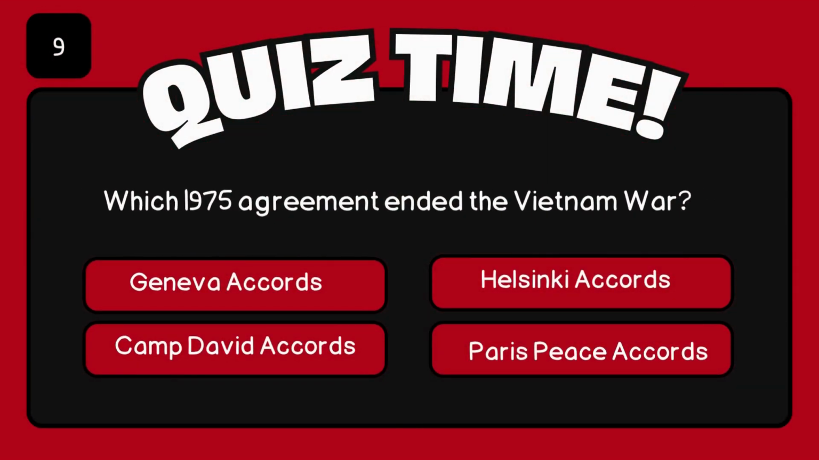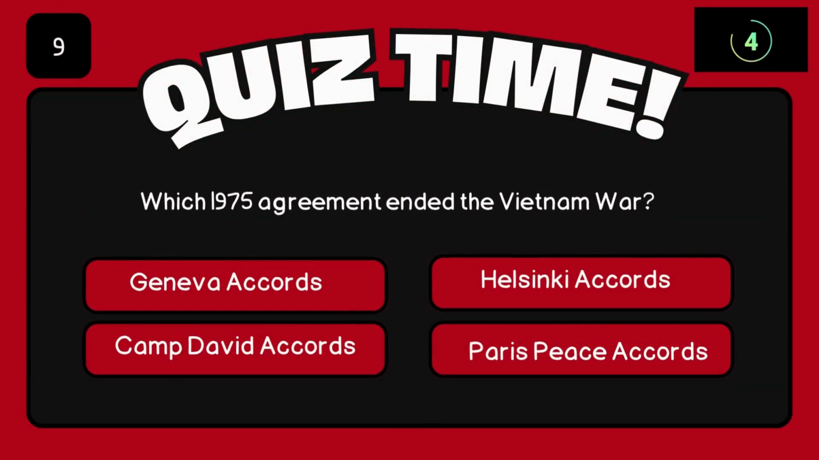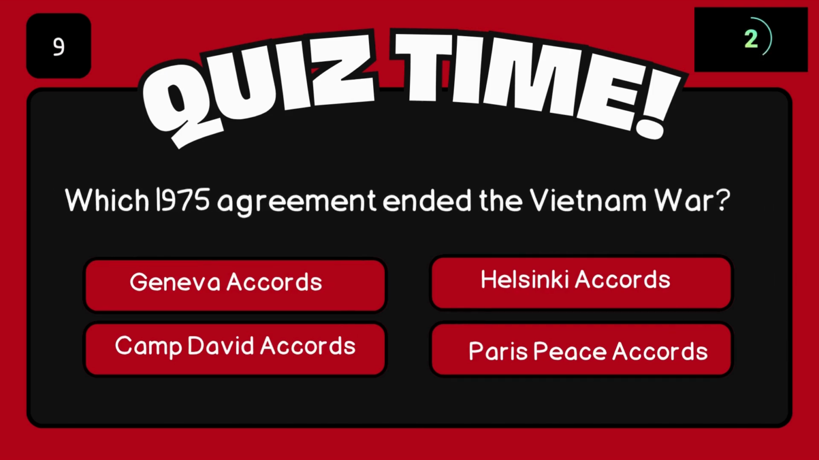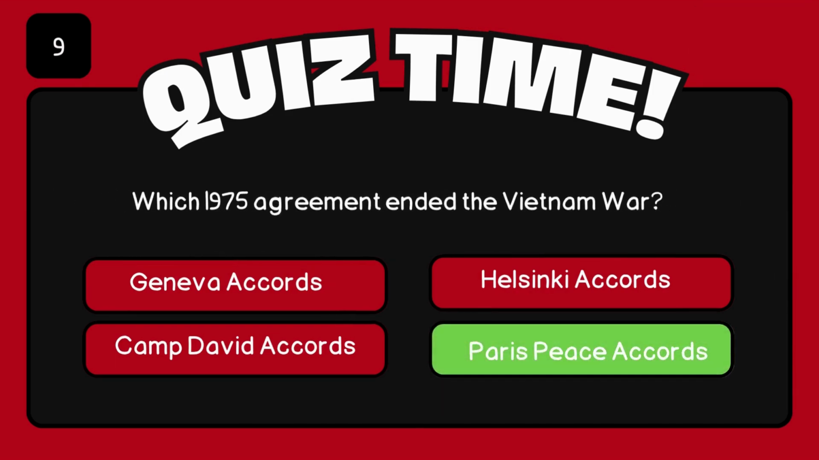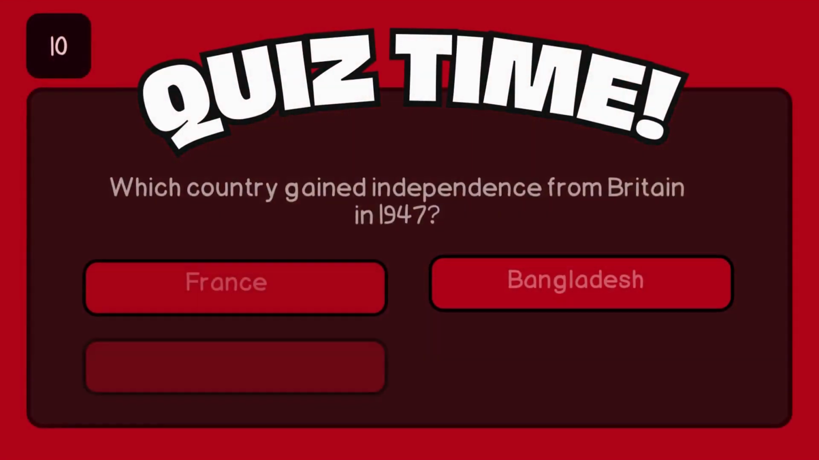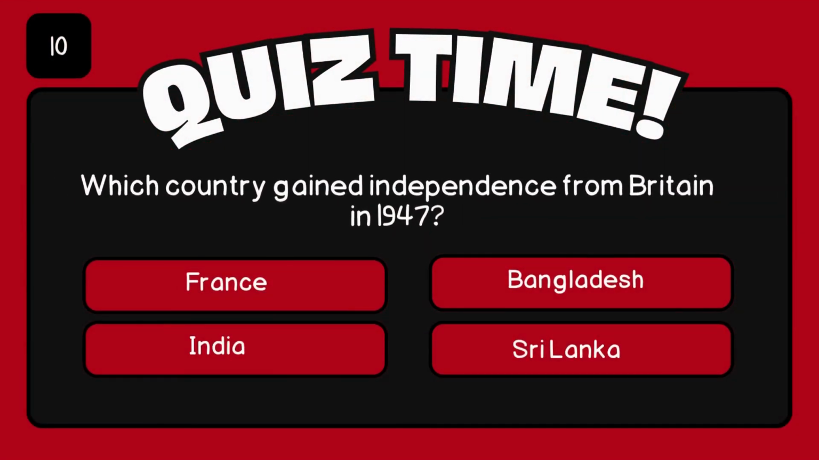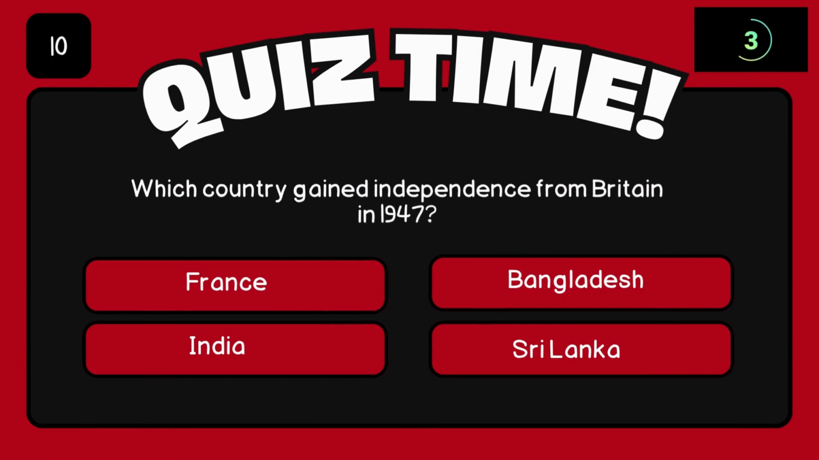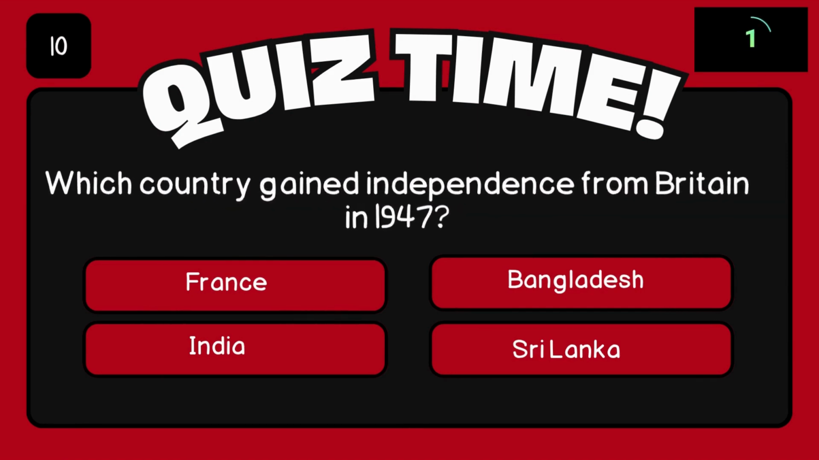Which 1975 agreement ended the Vietnam War? Paris Peace Accords. Which country gained independence from Britain in 1947? India.